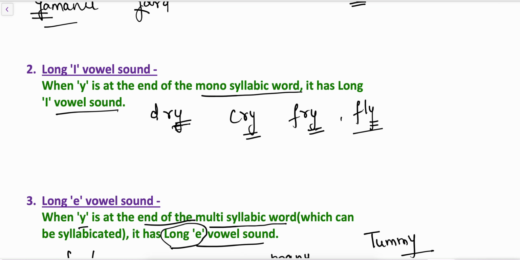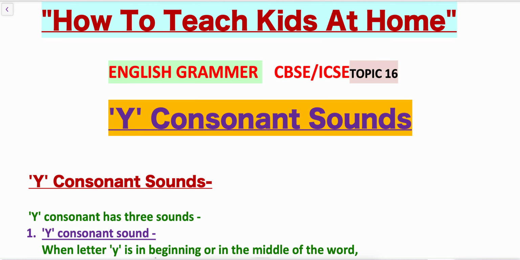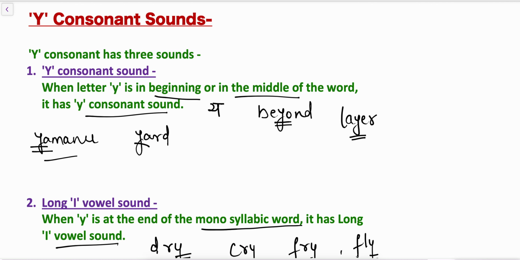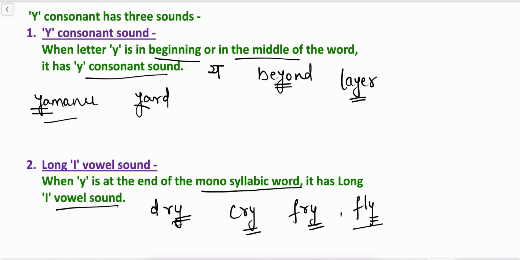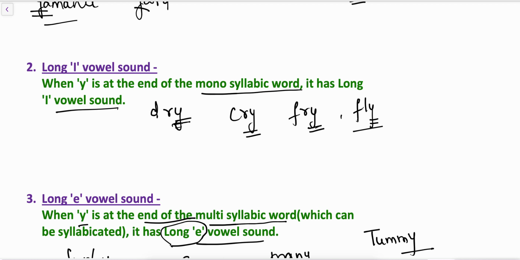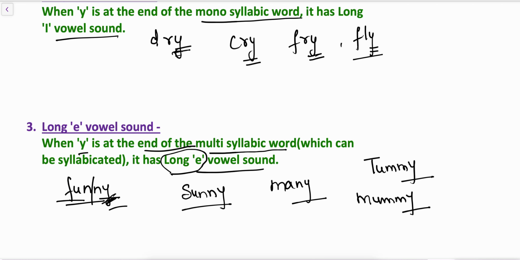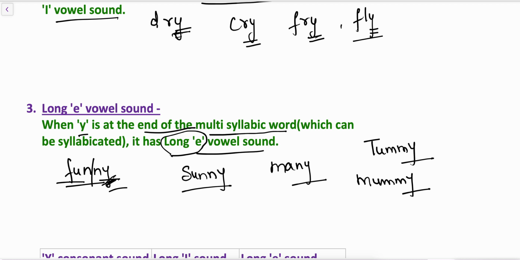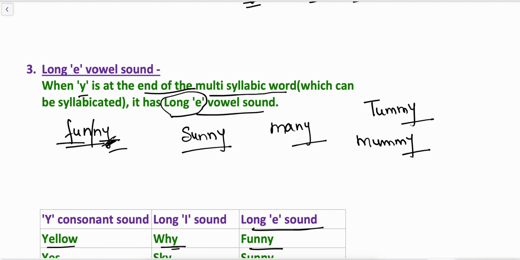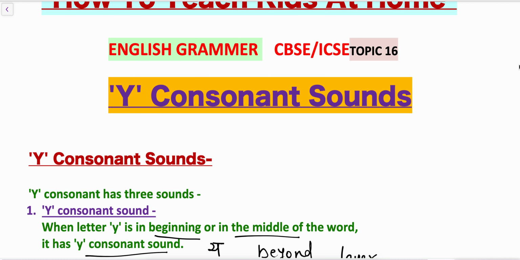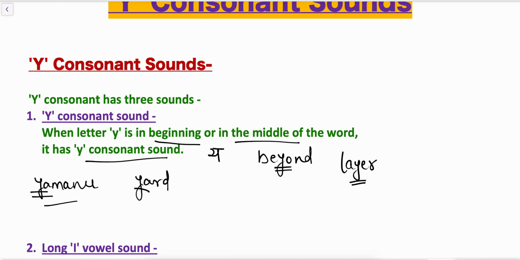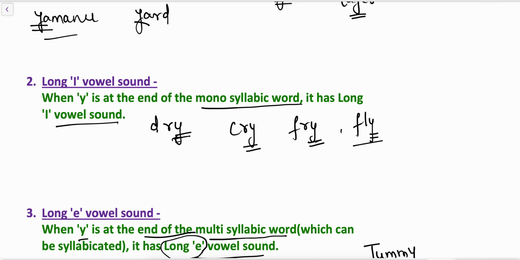So for the Y consonant sounds, we can remember that it has three sounds. One is the Y consonant when the Y is present in the beginning or in the middle of the word. Long I sound when it is present at the end of the monosyllabic word, and long E vowel sound when Y is present at the end of the multisyllabic word. So I hope the consonant Y sounds topic is clear to you.